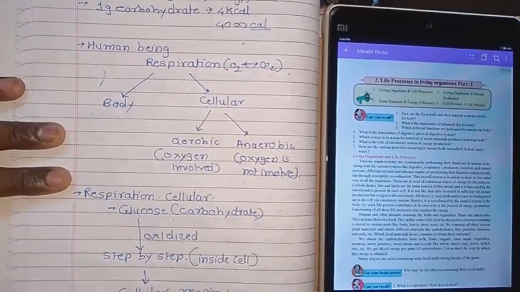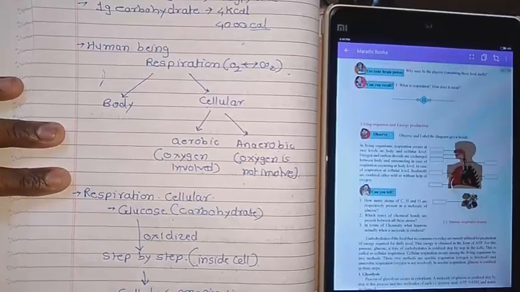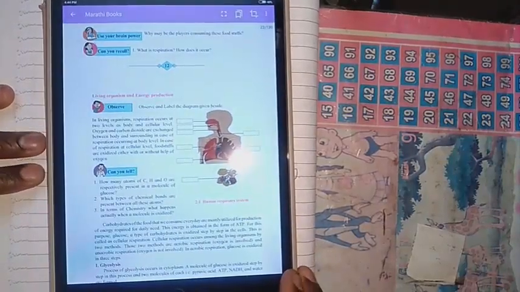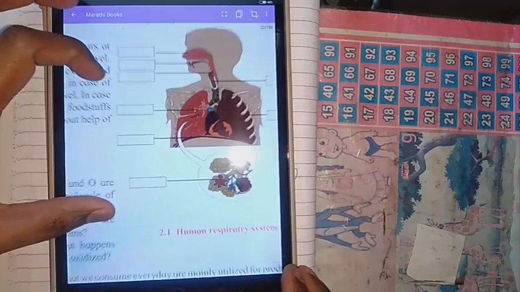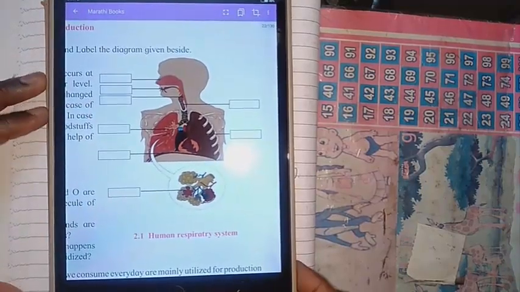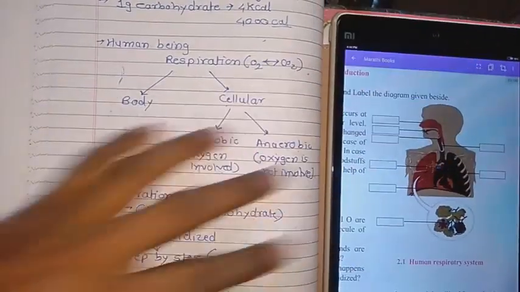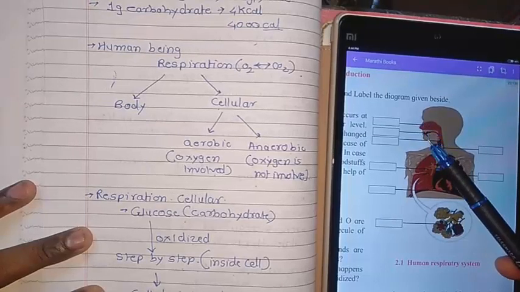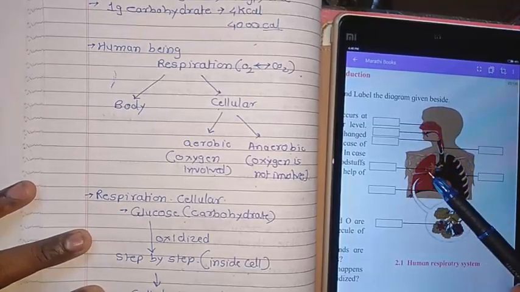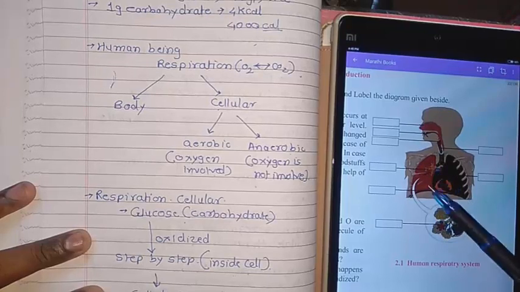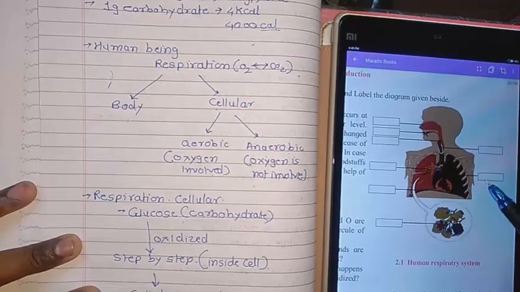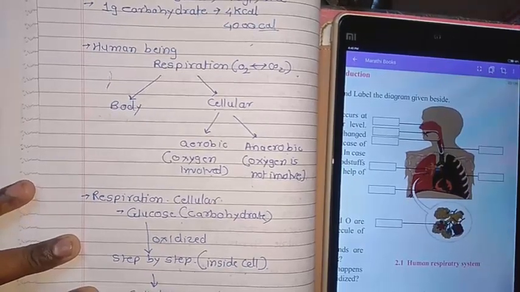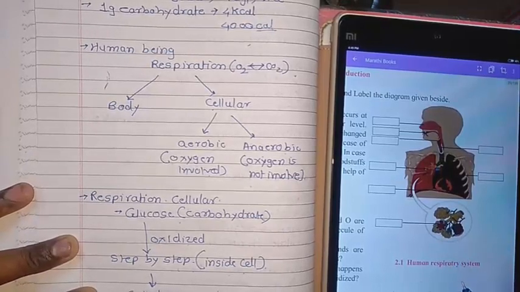Now human beings, respiration. In the second lecture we had studied the diagram in which I had explained the components of the respiratory system. In that we had completed nose, then mouth, then pharynx, then larynx. Along with that we have the trachea, then bronchi, bronchioles containing alveoli, and along with that we have the ribs, which form the thoracic cage. So likewise, we had studied the human respiratory system.